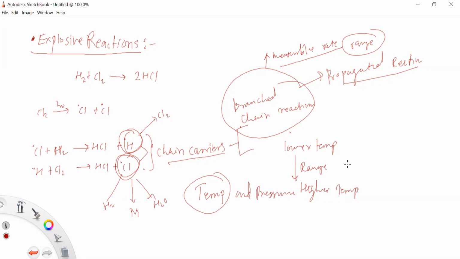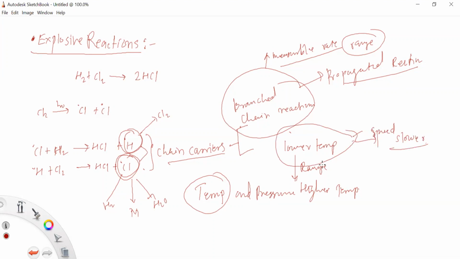Below this range, the rate or speed of the reaction is slower. If the reaction is performed below this temperature, it becomes slow, and slower, and slower.